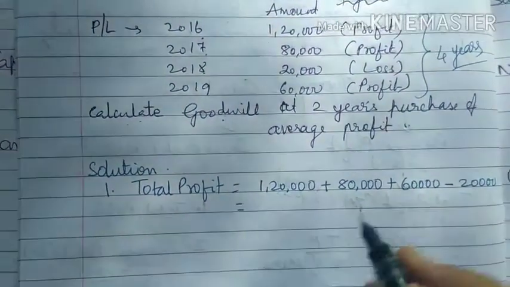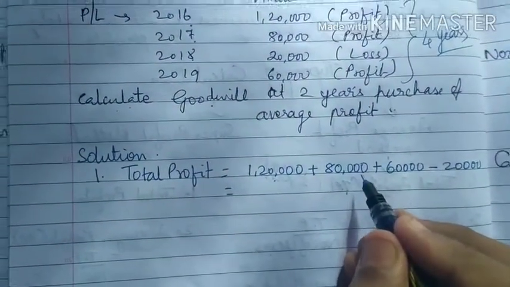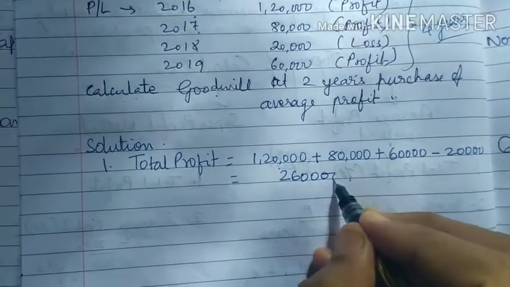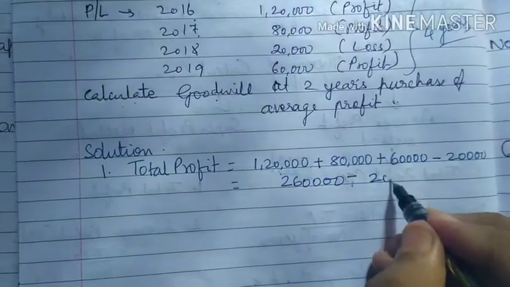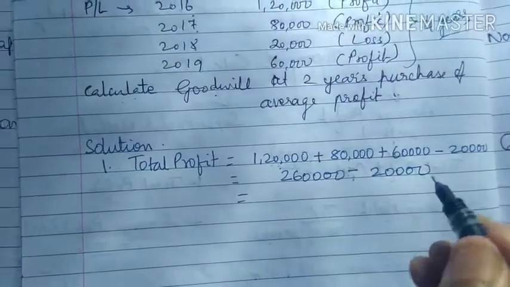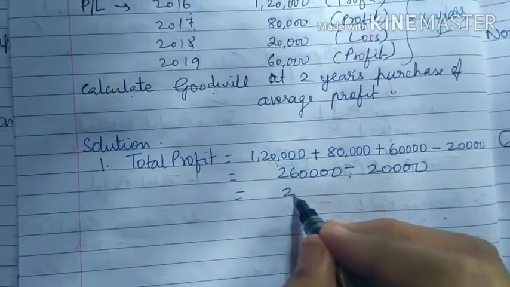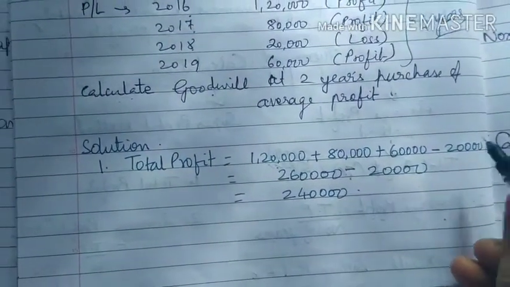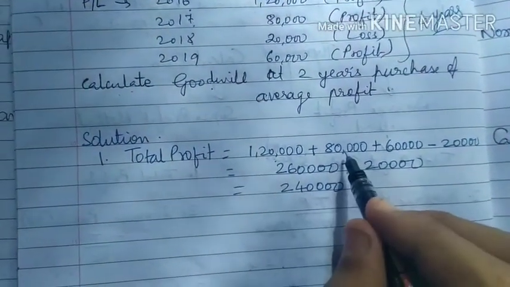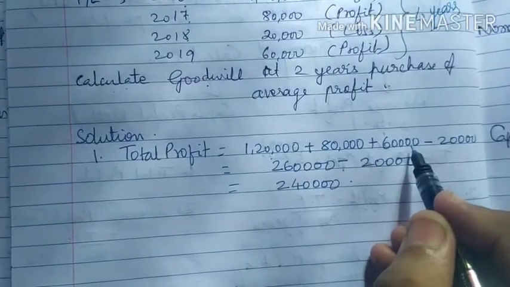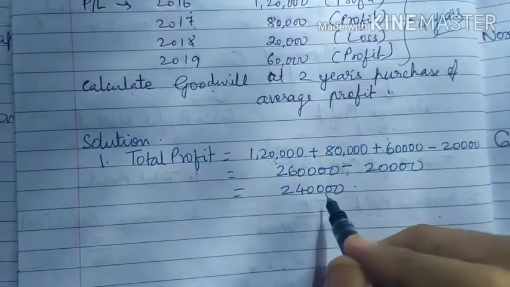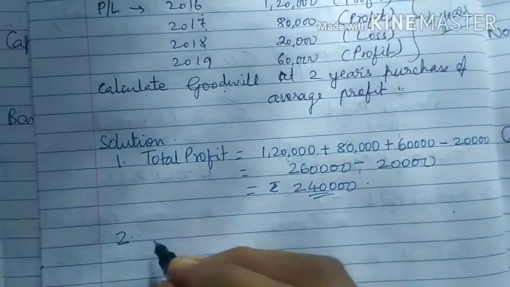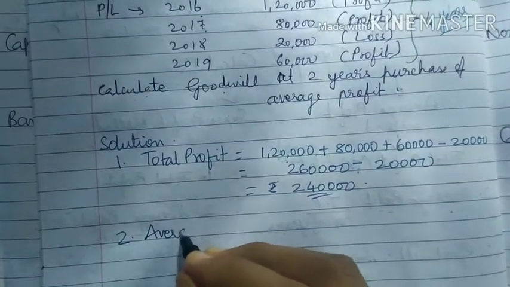So what you will get now, 1,20,000 plus 80,000 is 2 lakh. 2 lakh plus 60,000 is 2,60,000, minus 20,000 will give you 2,40,000. This is total profit.